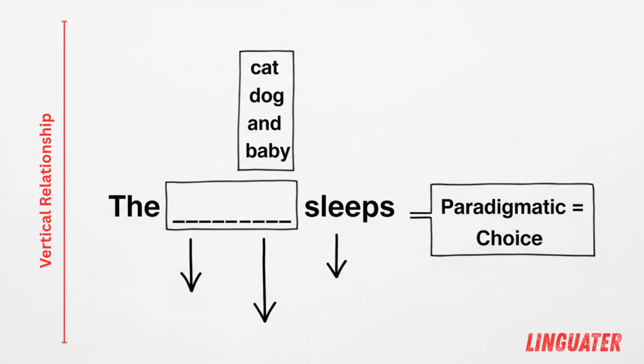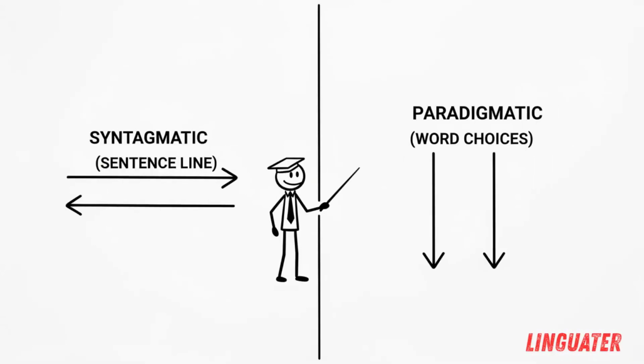Paradigmatic relations are about choice. They show which words can replace each other in the same position. Words stand in groups of alternatives. For example, the blank sleeps. Cat, dog, baby. Only one word is chosen, but many are possible. Paradigmatic equals vertical relationship.